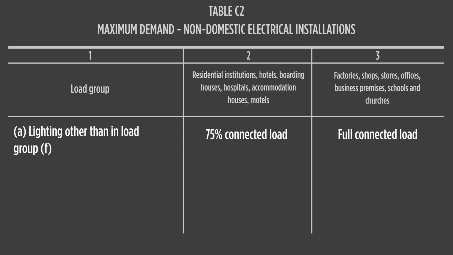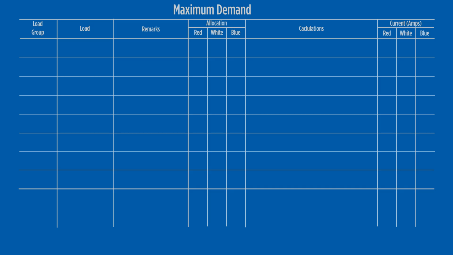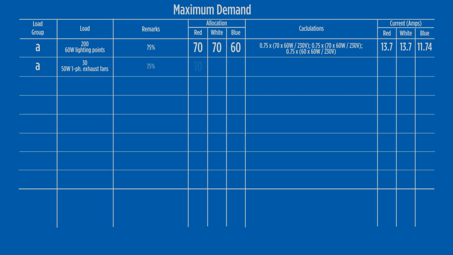As this installation is a motel complex, we will be using column 2 of table C2 for current allocations of loads. By this time, the principles of balancing loads across phases should be understood. As in previous examples, load group A is calculated first. 2 phases will have a loading of 13.7 amps and the third 11.74 amps. 10 exhaust fans per phase add another 1.63 amps to load group A.